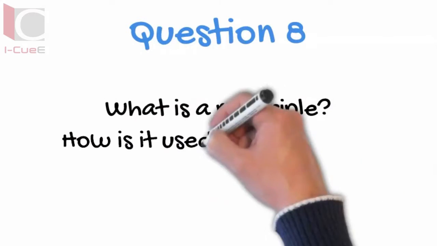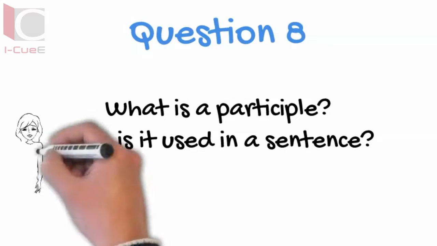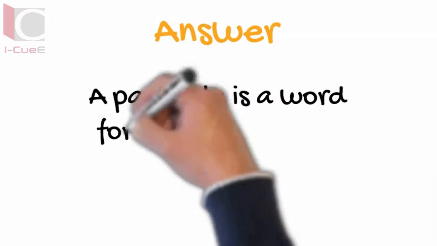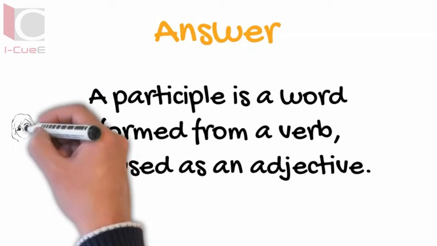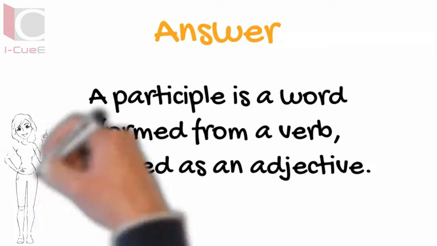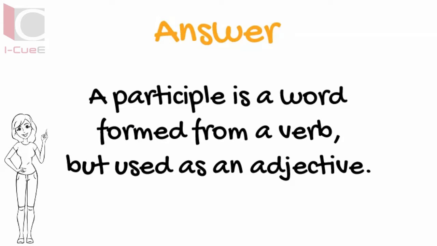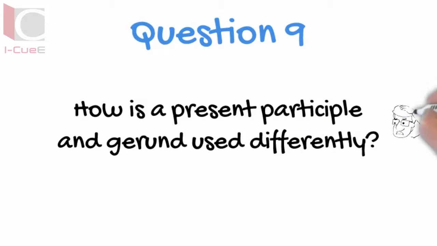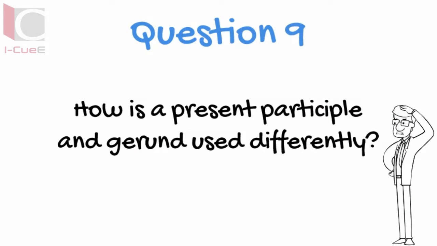What is a participle? How is it used in a sentence? A participle is a word formed from a verb, but used as an adjective. How is a present participle and gerund used differently?